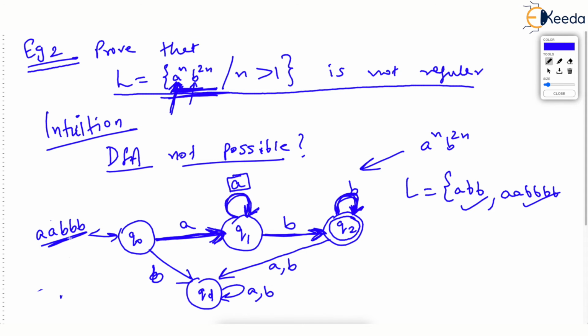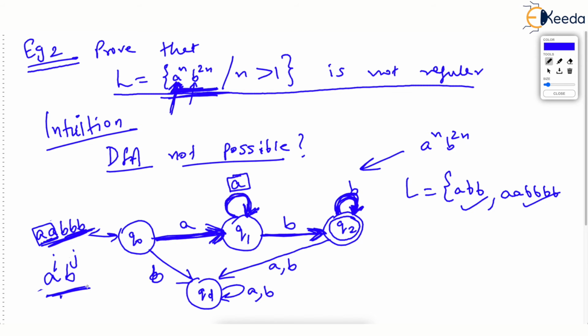Now this is not part of this language, because if there are 2 A's, then there should be 4 B's. Now how do you deal with the first 2 A's? First A followed by second A, we are looping. And then how do you deal with 3 occurrences of B? First B, and then we can loop 2 times. And then we are still in the final state. What that means is this DFA will accept the strings of the form a raised to i, b raised to j. Please try to understand.